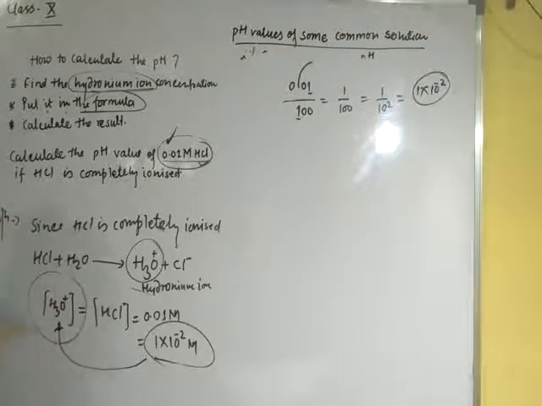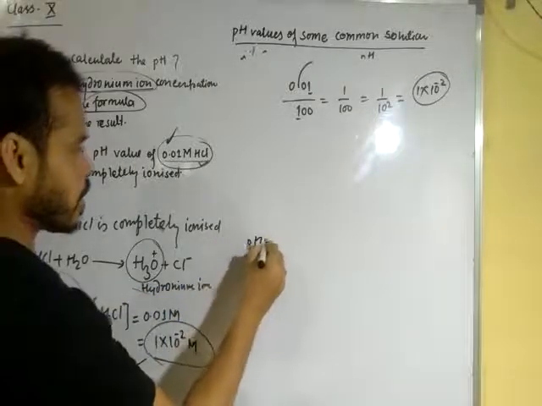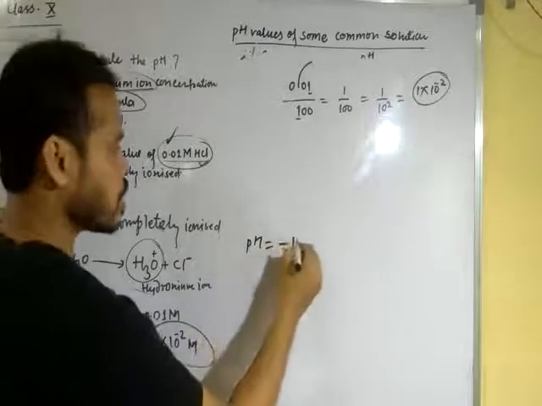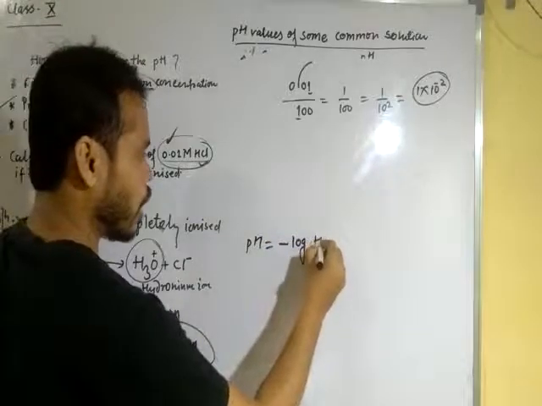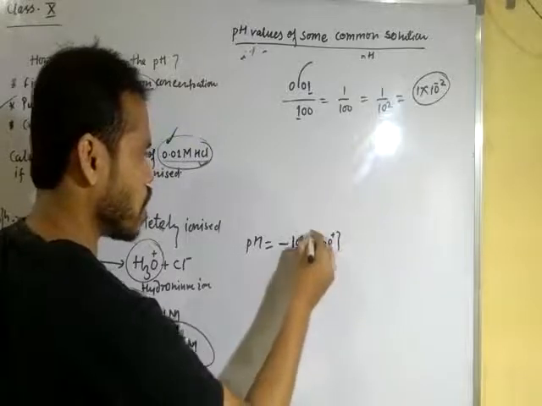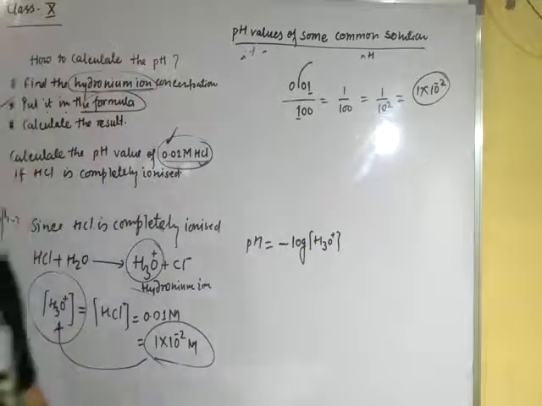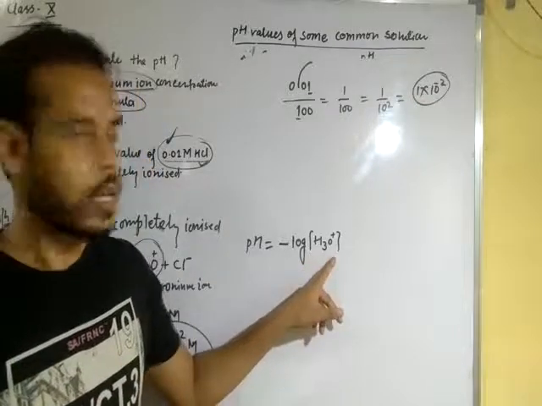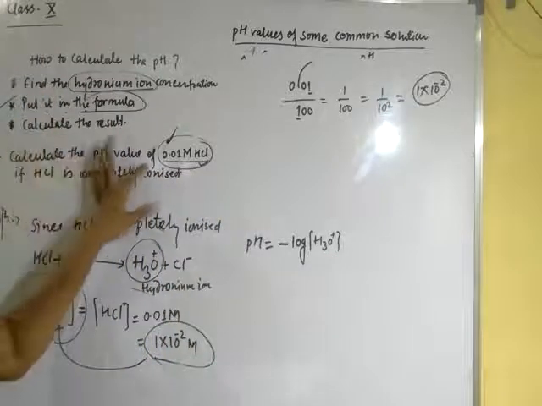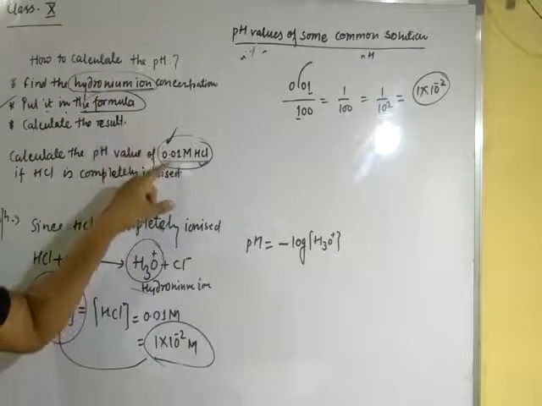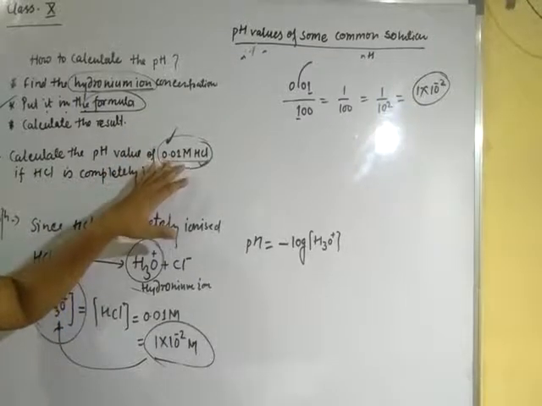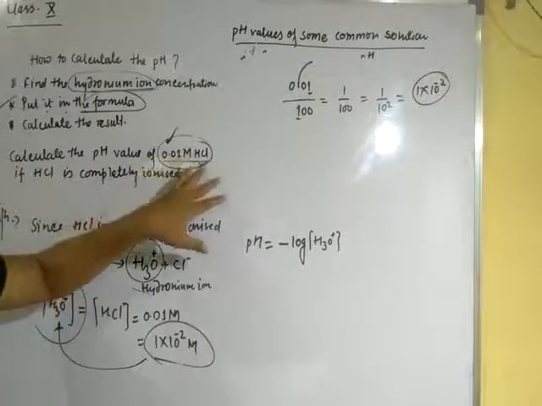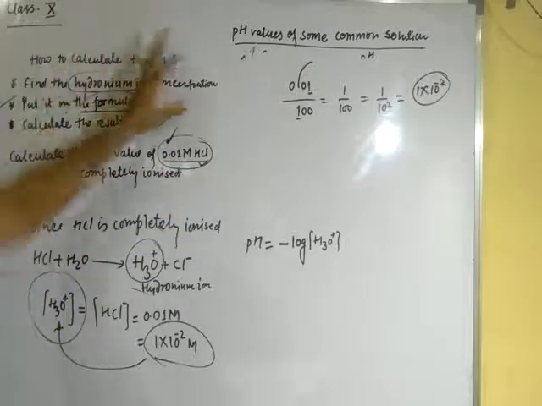Now second part, put it in the formula. We know that the formula is pH is equal to minus log H3O positive, the concentration of hydronium ion. Instead of H plus ion, we can put the hydronium ion concentration. Because there is no H plus ion concentration, first of all we have to change 0.01 molar HCl into hydronium ion concentration.